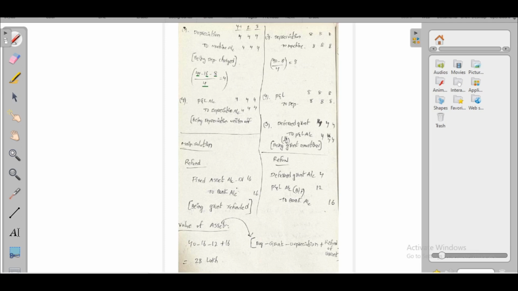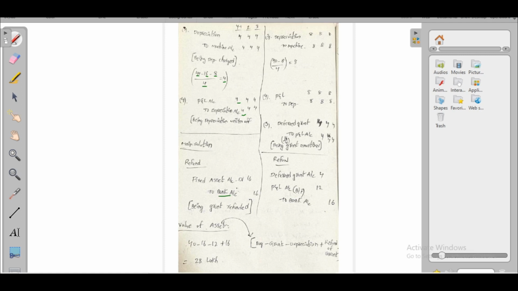lakhs, divided by useful life. 4 lakhs is the depreciation per year. Then they have to transfer the depreciation to P&L account, 4 lakhs per year for 3 years. Now at the time of refund, they have to pass fixed asset account debit to bank account 16 lakhs.